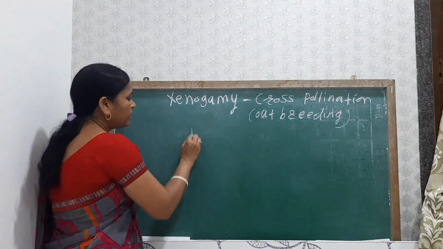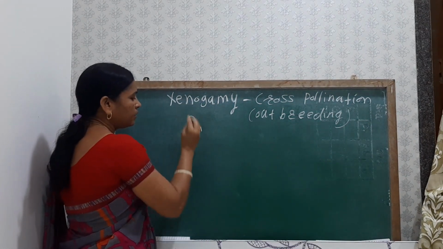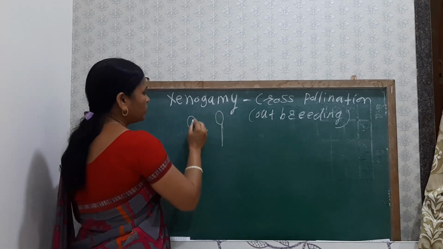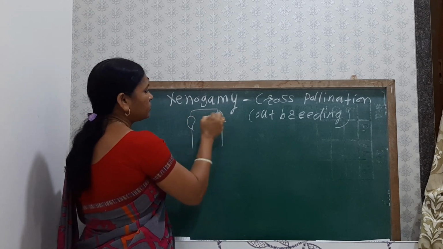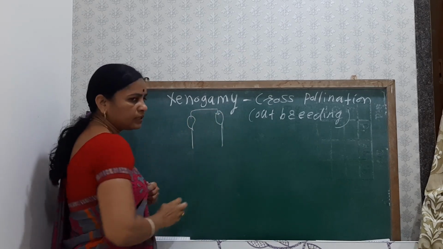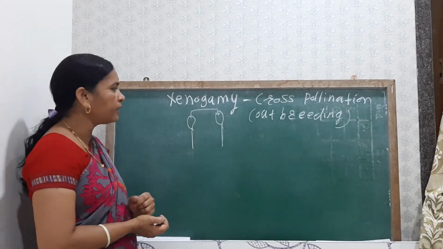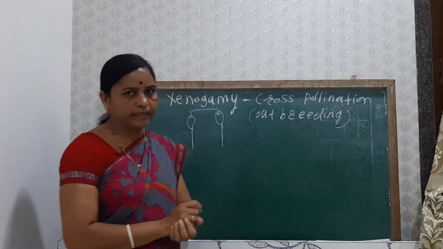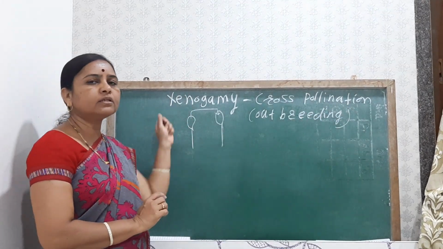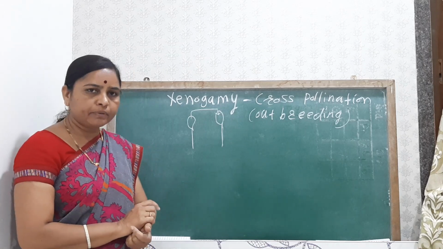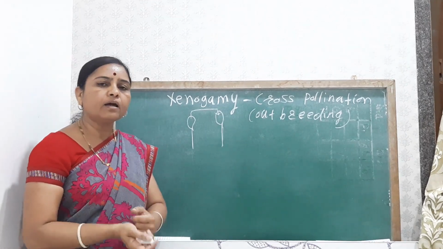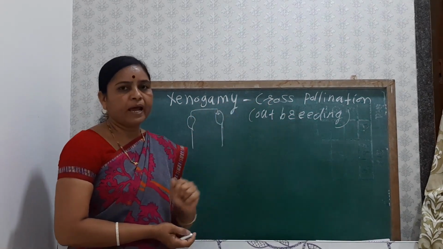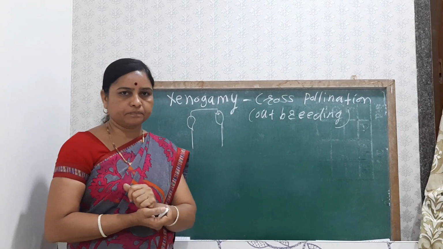Suppose here is one plant, the male flower, and here is another plant, the female plant. Here the transfer of pollen grain goes from the anther to the stigma like this, from one plant to another plant. Xenogamy, also known as cross pollination, is the transfer of pollen grain from the anther to the stigma of a different flower present on a different plant. But the plants must be of the same species.